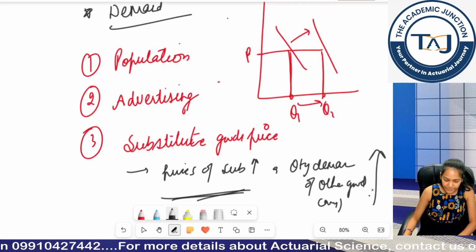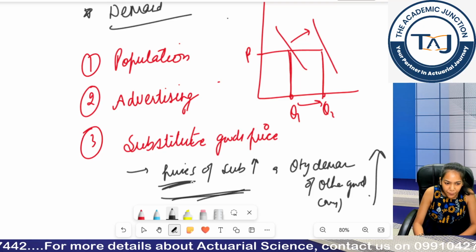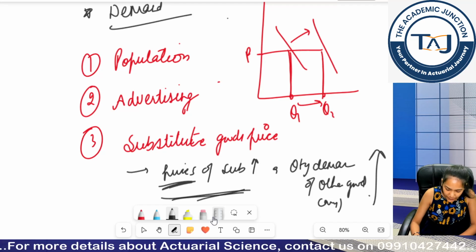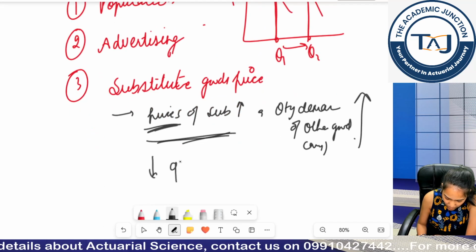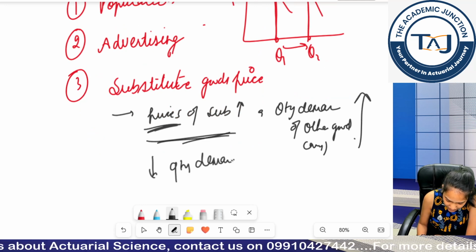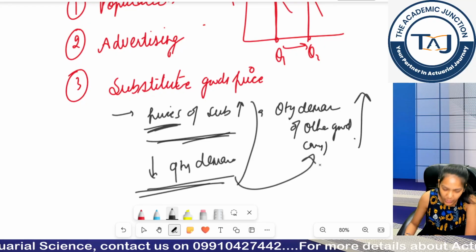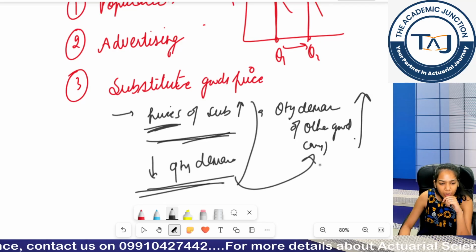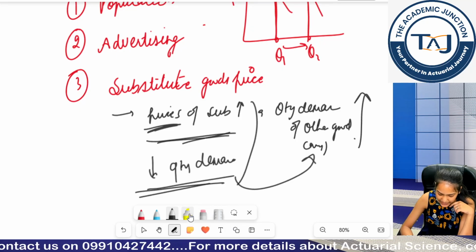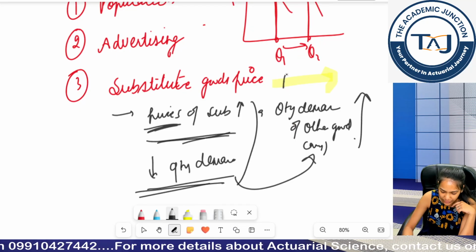Okay? Even though they are alternatives, an increase in price of one will decrease the quantity demanded of the same, and the quantity of the other will increase. So an increase in price of substitute goods will basically move my curve in the rightward direction.